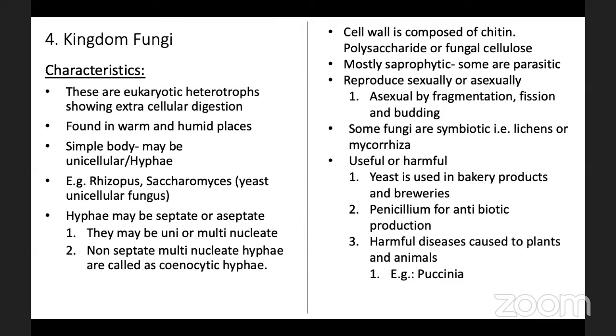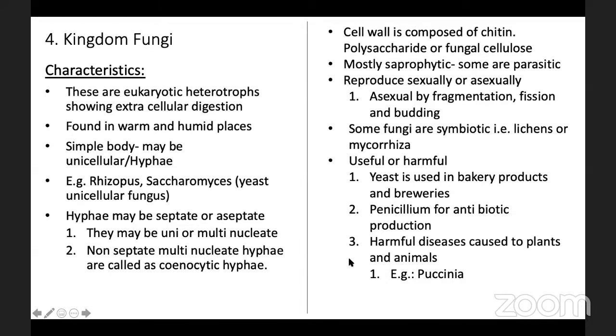Lichen means algae and fungi live together, so they show symbiotic association. Basically, symbiotic means two or more organisms living together. And mycorrhiza means fungi living with the root of another plant.